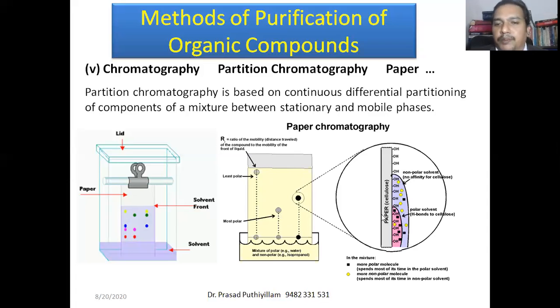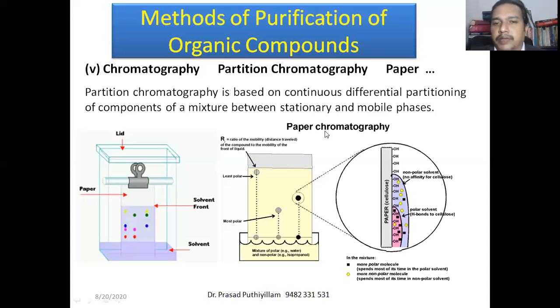Paper is cellulose, which consists of hydroxyl functional groups, and the polar water molecule can form strong interaction with the hydroxyl groups, so it moves slowly, whereas the non-polar isopropanol moves faster and reaches the maximum distance. Water, due to the gravitational force present, cannot move further, whereas the non-polar molecule moves to higher distances.